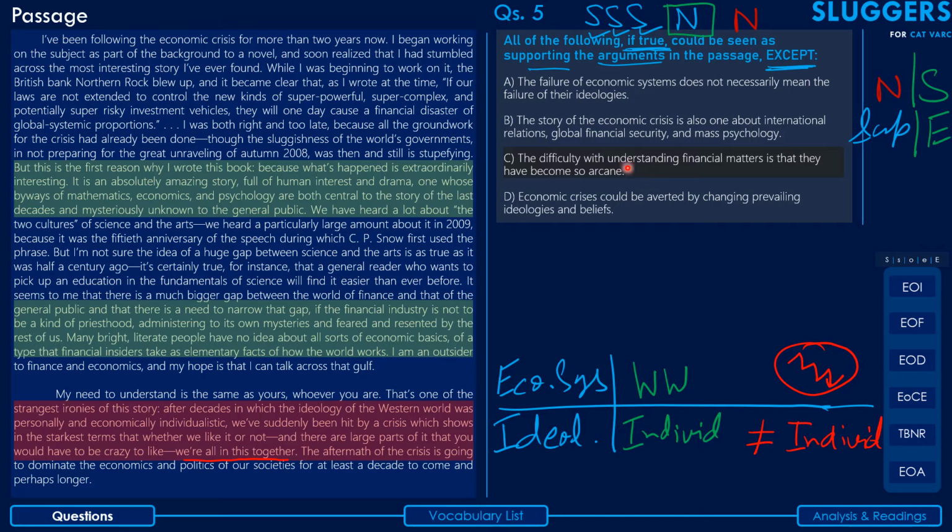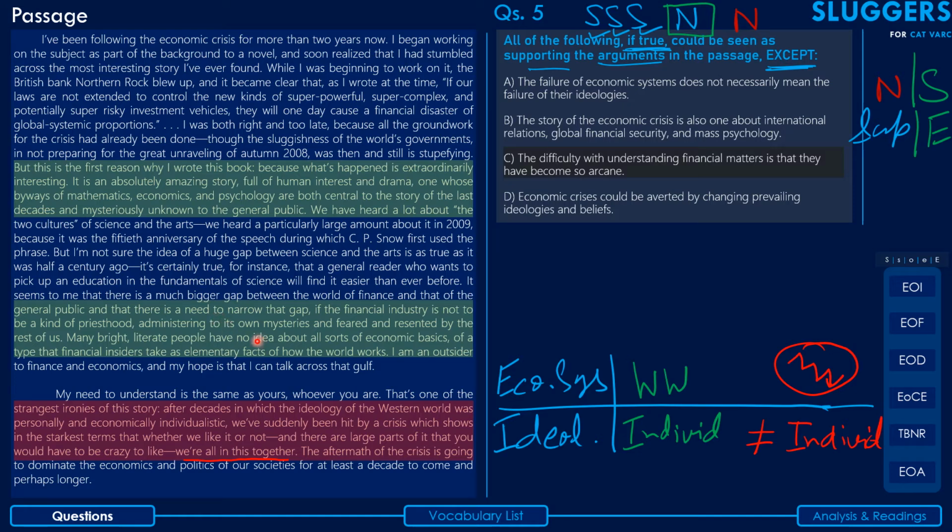See, please again note, we are not trying to figure out what is true as per the passage. You have to take the options to be true. That has to be taken for granted, and in light of that, you need to figure out whether that supports the claim that has been made in the passage or not. So if you take this as true, that yes, the difficulty with understanding financial matters is they have become so difficult to understand or so mysterious, does it support what the passage says here?